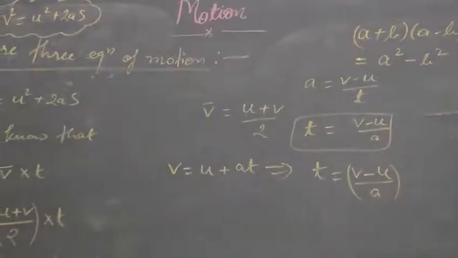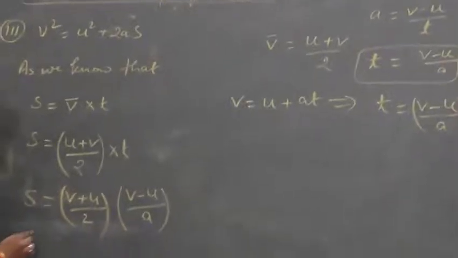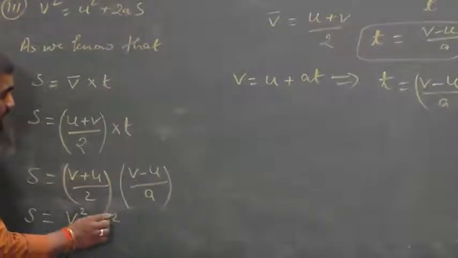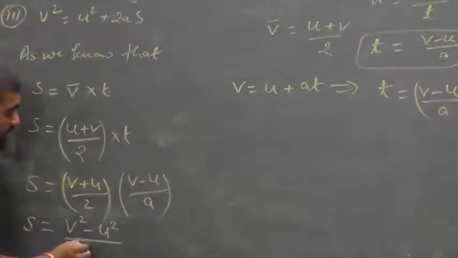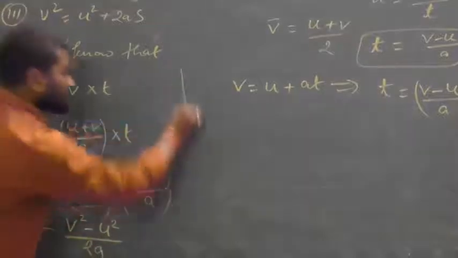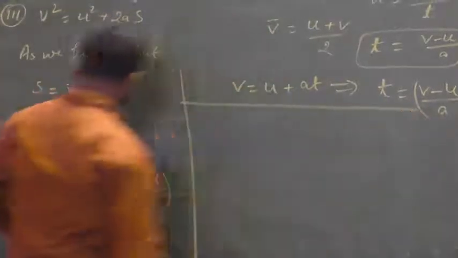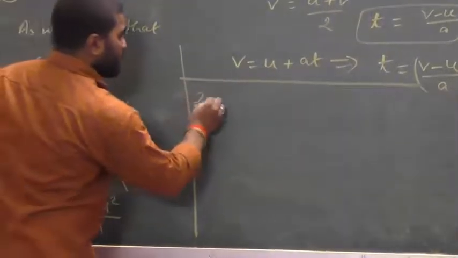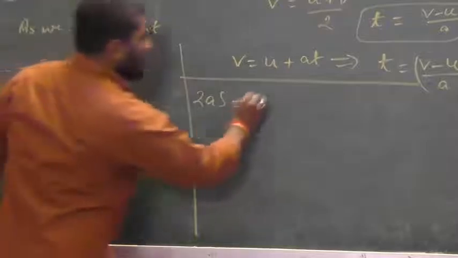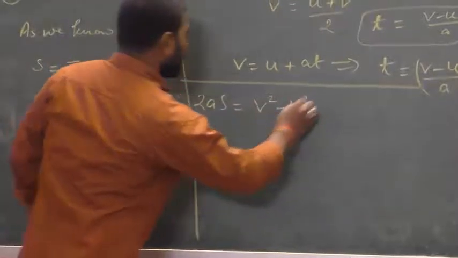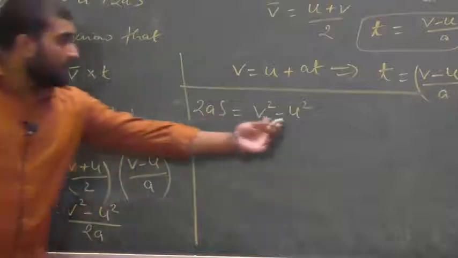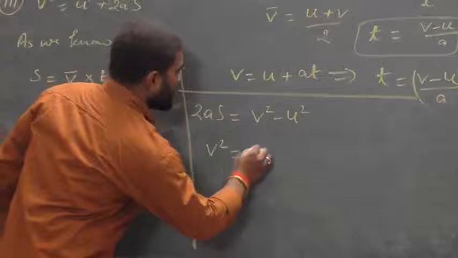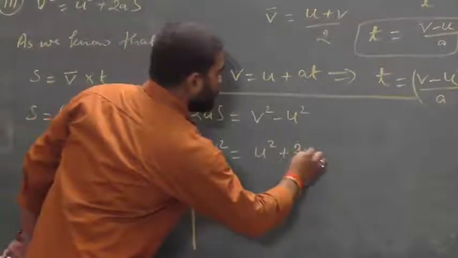So here also we can write s is equal to (v square minus u square) divided by 2a. Now 2 comes to this side, so 2as is equal to v square minus u square. When u square comes to this side, v square is equal to u square plus 2as.